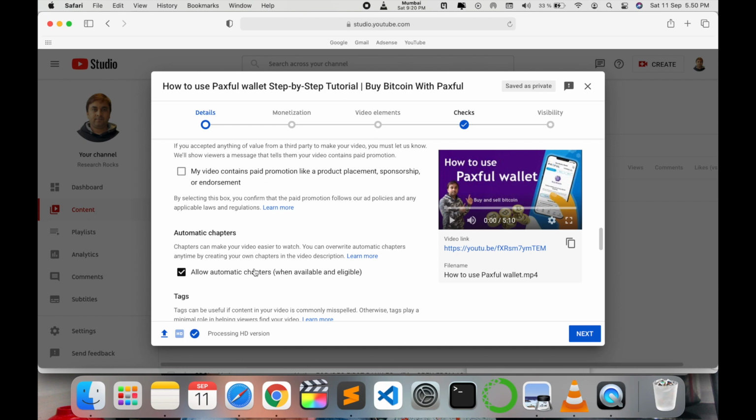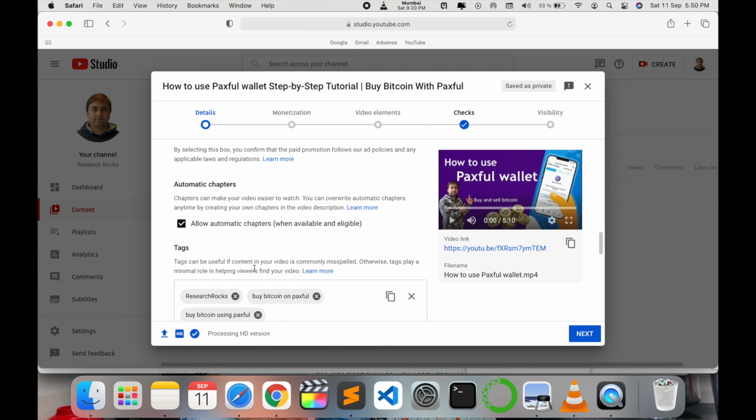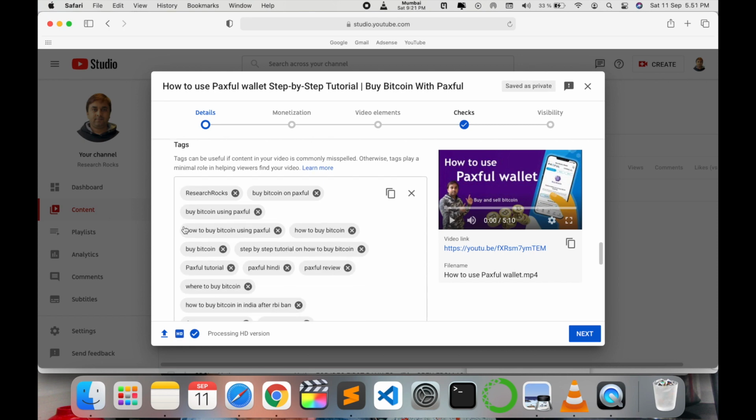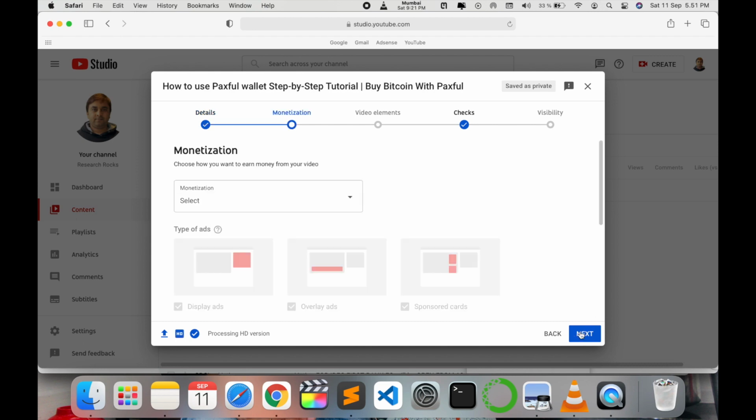So YouTube automatically divides your video into chapters, like 30 seconds, 40 seconds, 1 minute, according to how much information you are providing in one stretch. YouTube automatically considers that information and makes chapters. Nowadays you see a number of videos available with chapterization. So you just simply check this option, chapterization is activated, and publish your video.